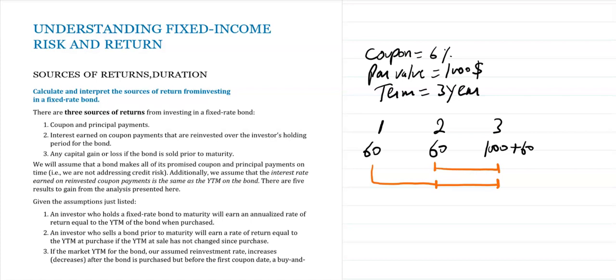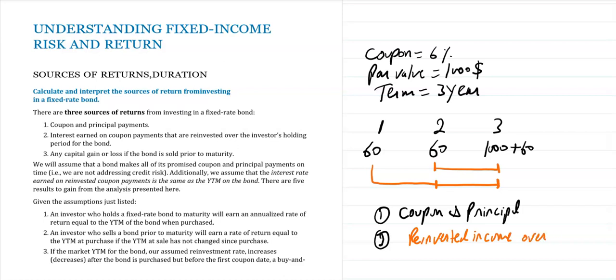So the first source of return is that you will receive the coupon and principal. The second source of return is that you will receive reinvested income over coupon. Obviously, if you hold the bond for 3 years, you will also receive the reinvestment income, because we are assuming that all the coupons you receive will be reinvested over the term of the bond contract.